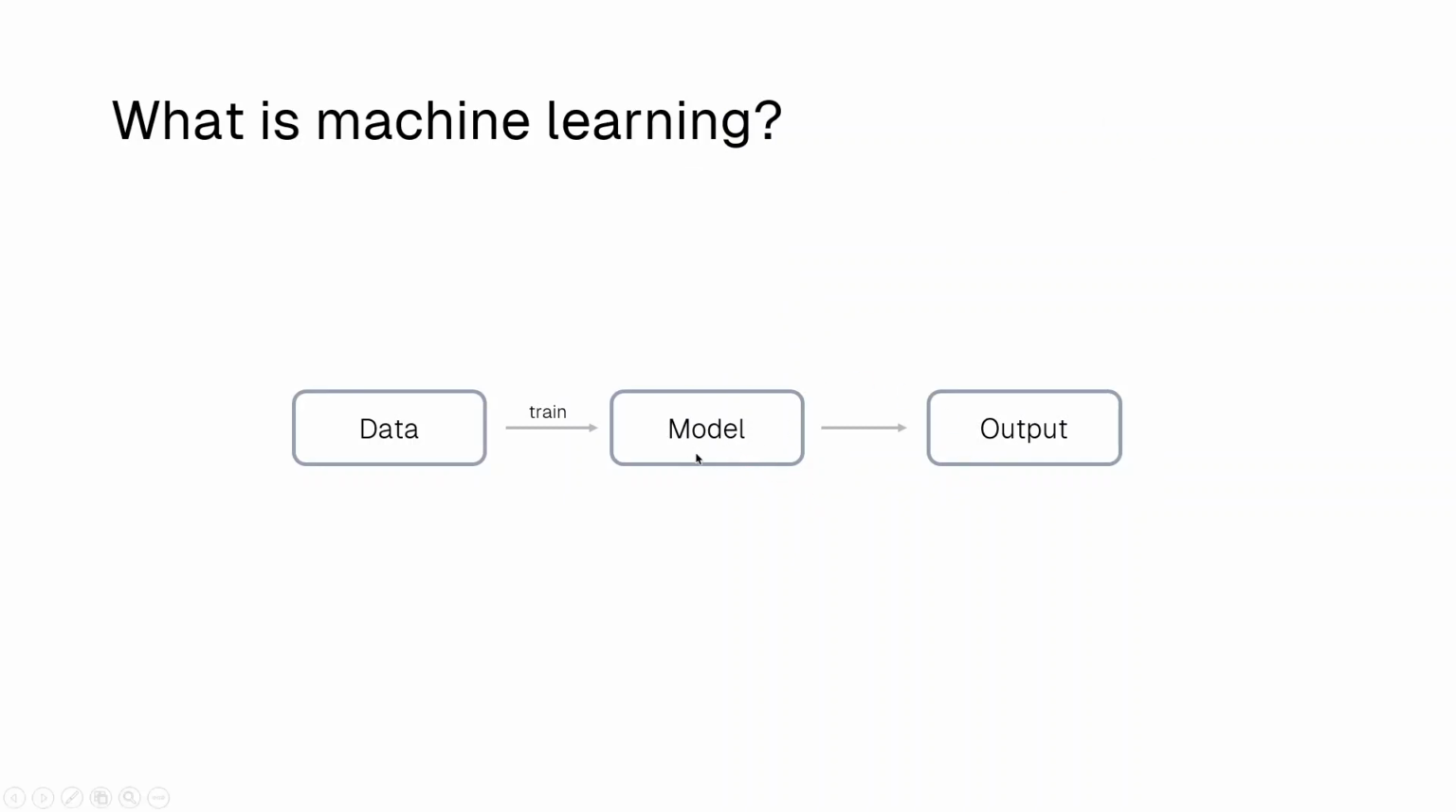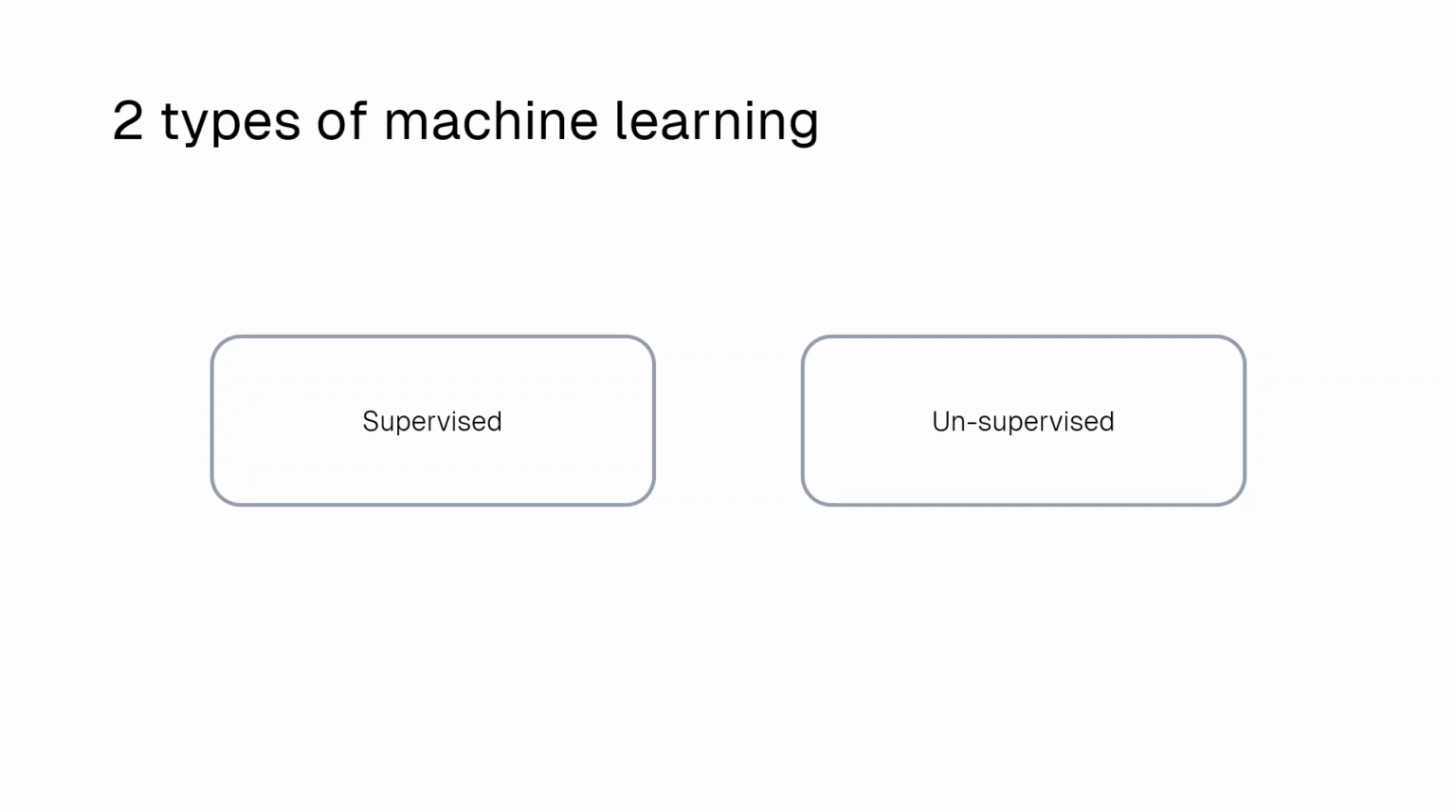Machine learning is training a model on some data and getting output. When you train this model, you can supply it with more data and get your desired output. That's basically machine learning: training a model without giving it specific instructions. There are two types of machine learning. One is supervised learning and the second is unsupervised learning.